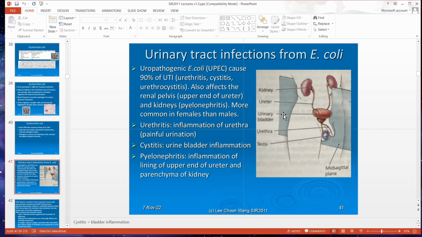Cystitis is usually inflammation of the bladder, and pyelonephritis is the inflammation here, at the upper part, just near the kidney.